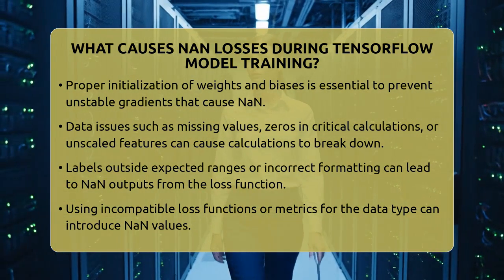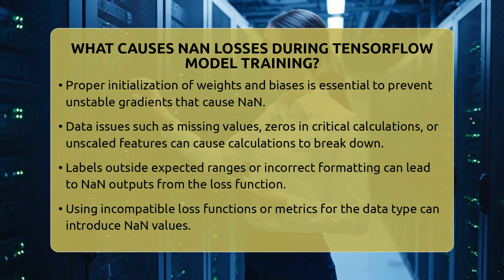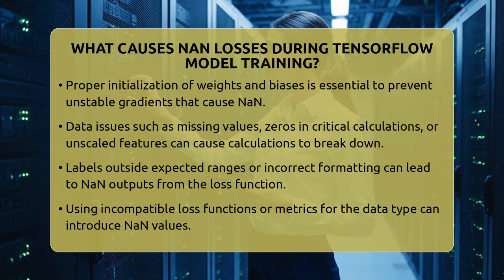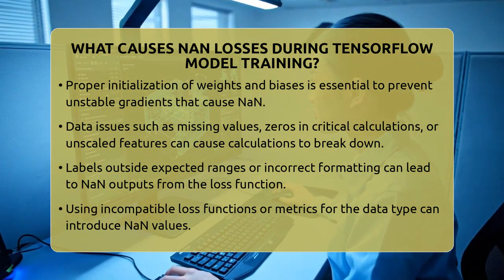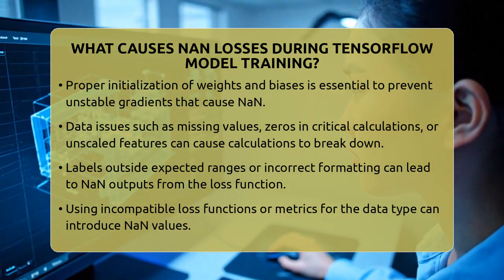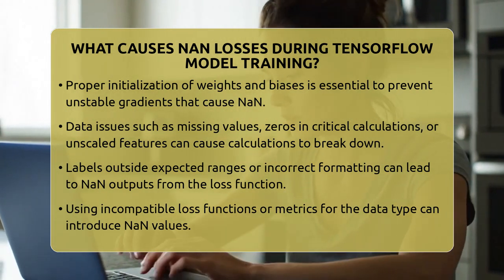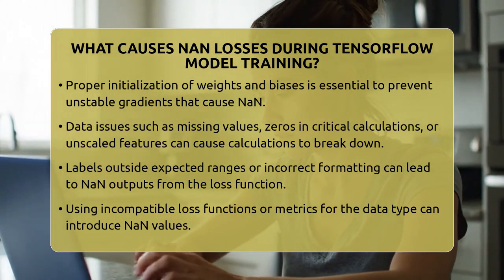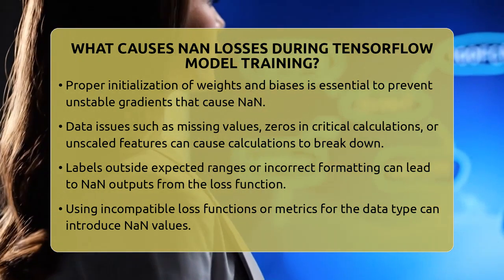Improper initialization of weights and biases is important too. If weights start with extremely large or tiny values, the gradients during backpropagation can become unstable and lead to NaN. Data issues are another big factor. Missing values, zeros in places where division or logarithms happen, or unscaled features can cause calculations to break down. For instance, if you try to take the logarithm of 0, it results in NaN.